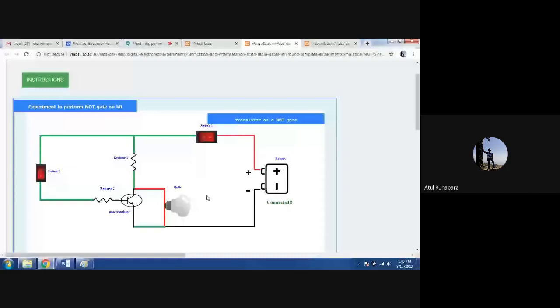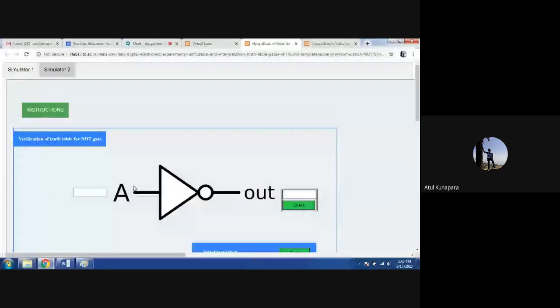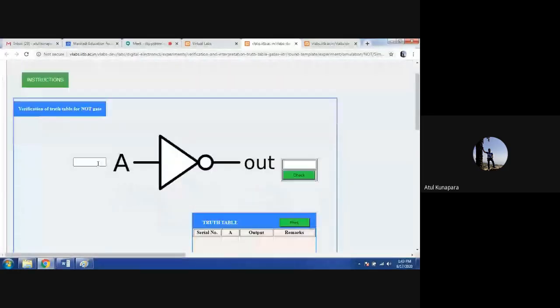The same thing you can do in the simulator here. If you put input 0 and output 0, then you will see the incorrect remark. And for input 1, output 0, and input 0, output 1, you will see the correct remark here.